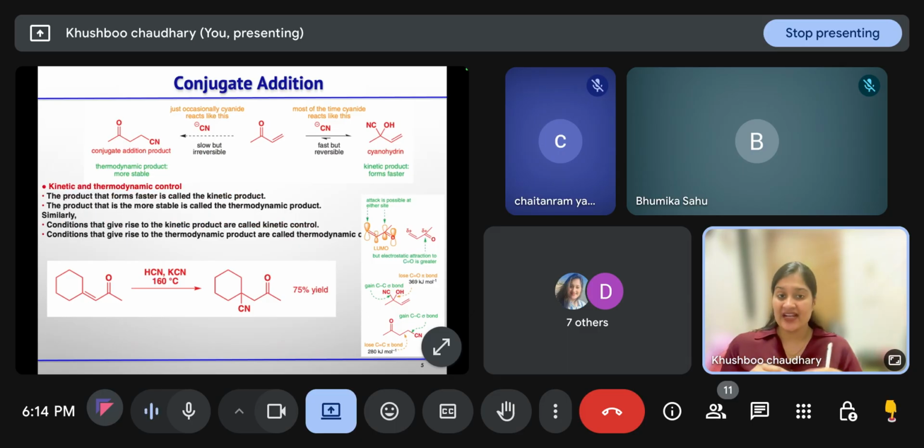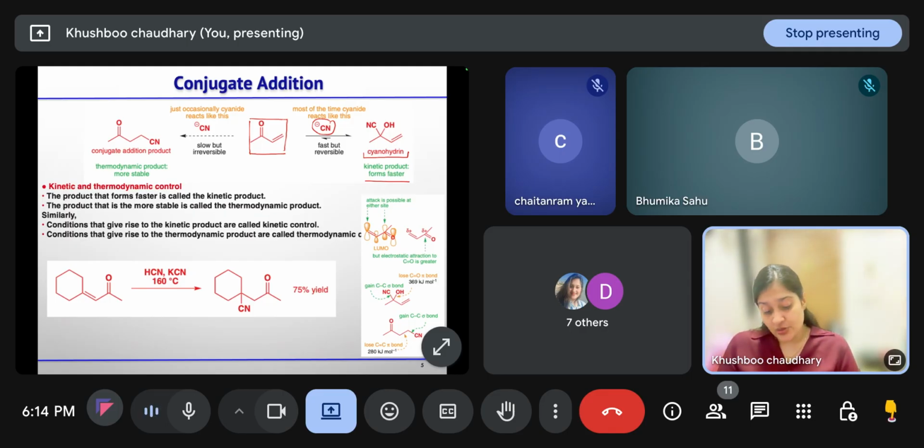Instead of this, what are the other conditions that will control this 1,2 and 1,4 addition product? Now we will discuss that. This alpha beta unsaturated ketone, when it is reacting with nitrile, in 1,2 addition it will form this cyanohydrin. That is the kinetic product. Why is it the kinetic product? Because it is forming fast.